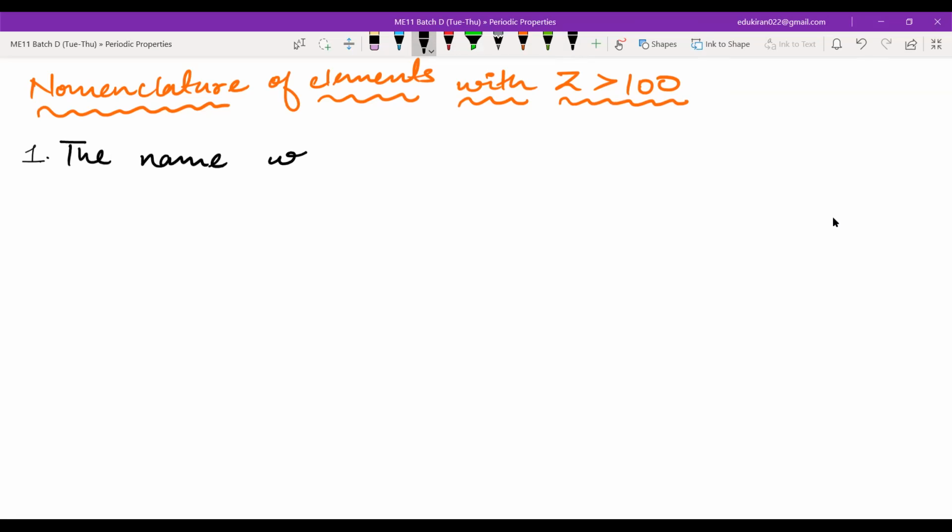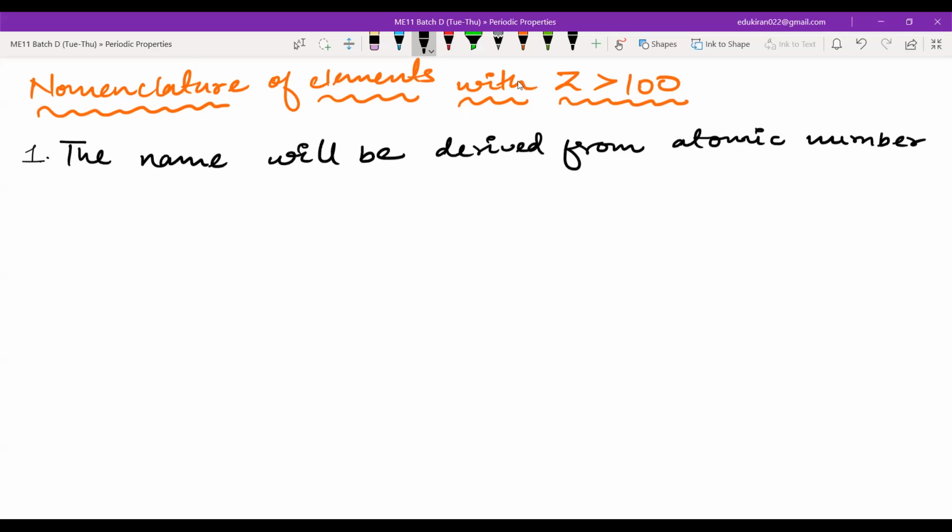The name will be derived from the atomic number using the root name for each digit.